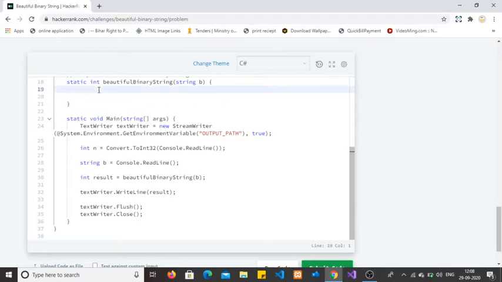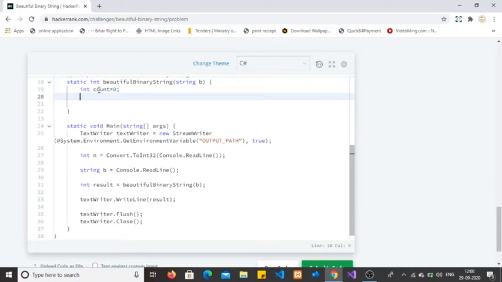We have to count how many 0 1 0 are present in the given string. So I am creating an integer variable count and initializing it with 0. Int startIndex is equal to 0.